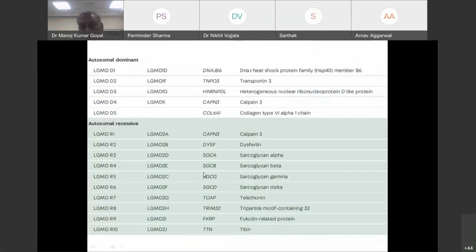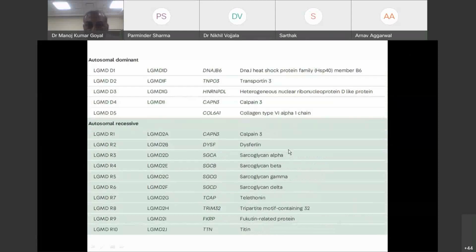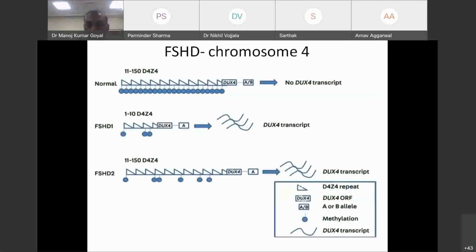There is a whole gamut of limb girdle muscular dystrophies; dominant are now 5 and recessive have gone up to 24. But we practically see only calpainopathies, dysferlinopathies, and sarcoglycanopathies. Beyond that, everything for the time being is a case report. Clear? The next commonest muscular dystrophy is facioscapulohumeral muscular dystrophy.